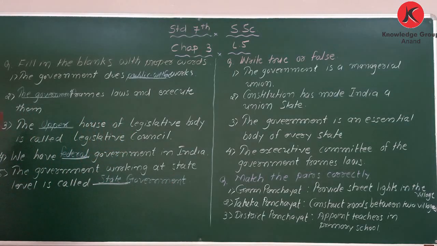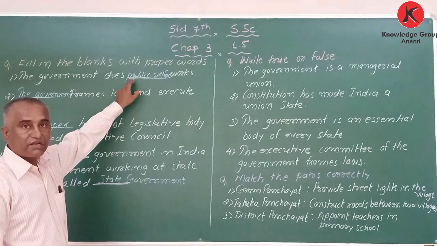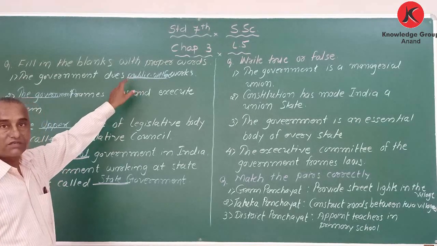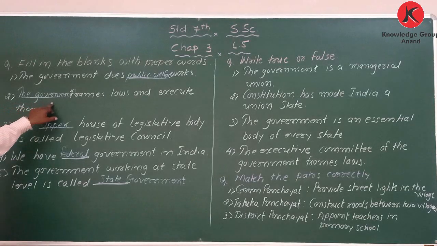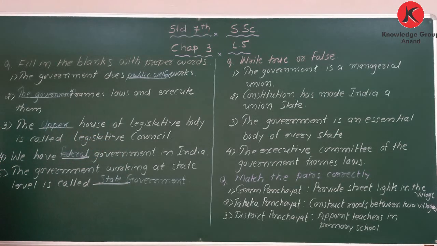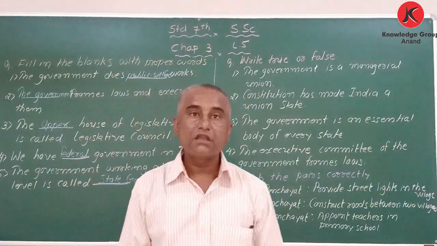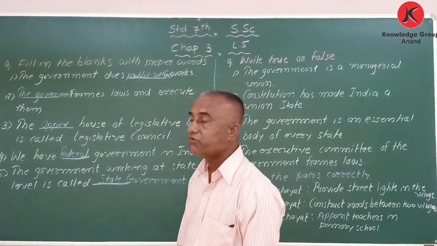Once again I repeat all these fill in the blanks. The government does which kind of work? Public welfare works. Second one, the government frames laws and execute them. Next, the upper house of the legislative body is called legislative council, and the lower house is called legislative assembly.